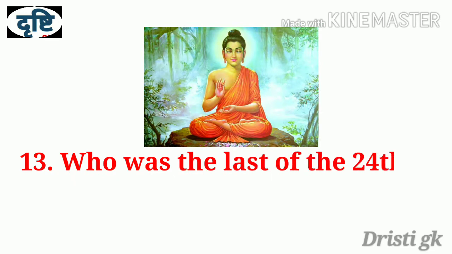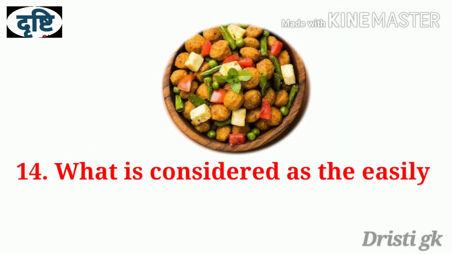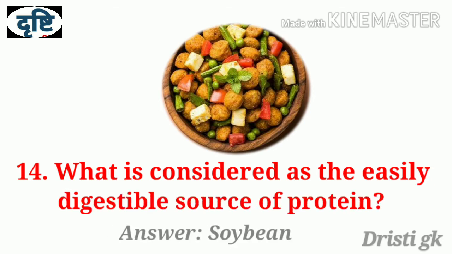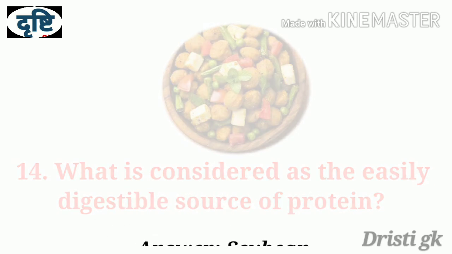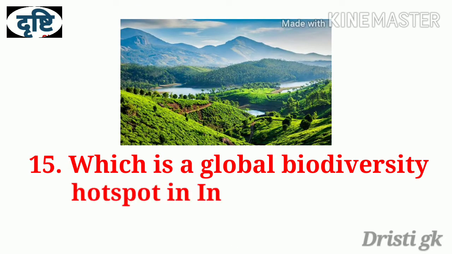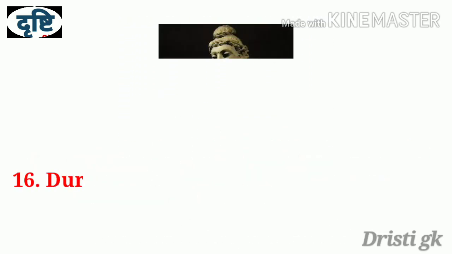Question number 13. Who was the last of the 24 Jain Tirthankaras? Answer is Mahavira. Question number 14. What is considered as the easily digestible source of protein? Answer is soybean. Question number 15. Which is a global biodiversity hotspot in India? Answer is Western Ghats.